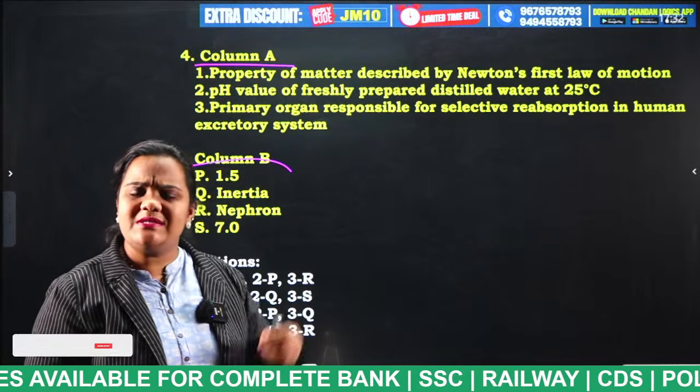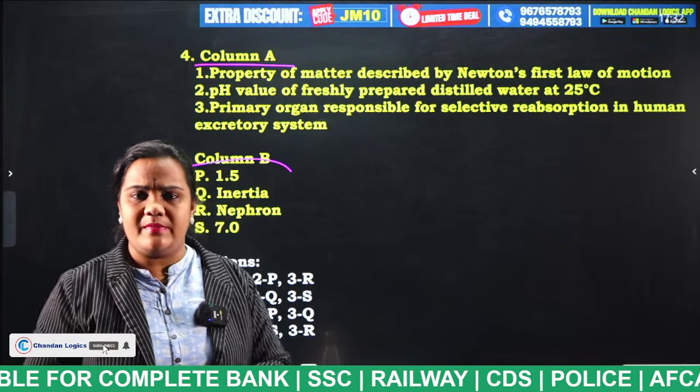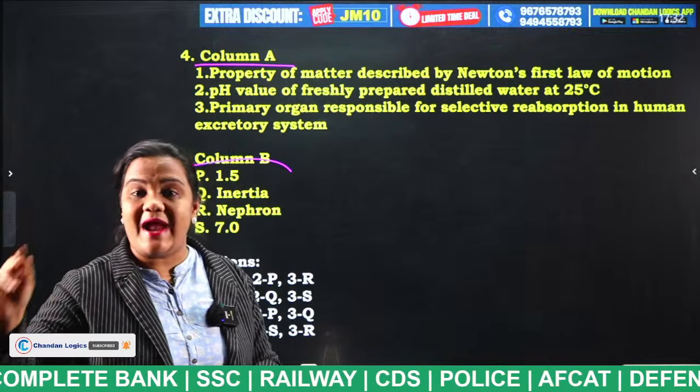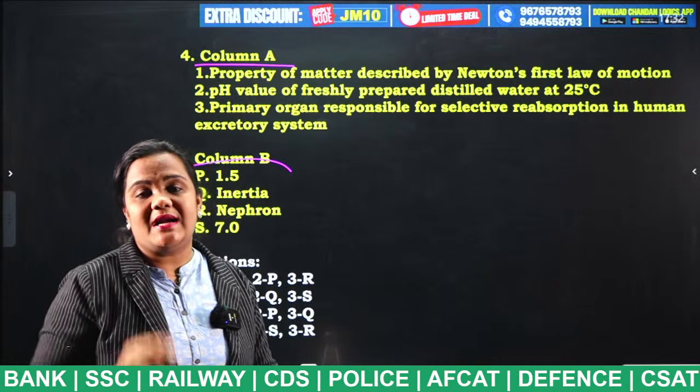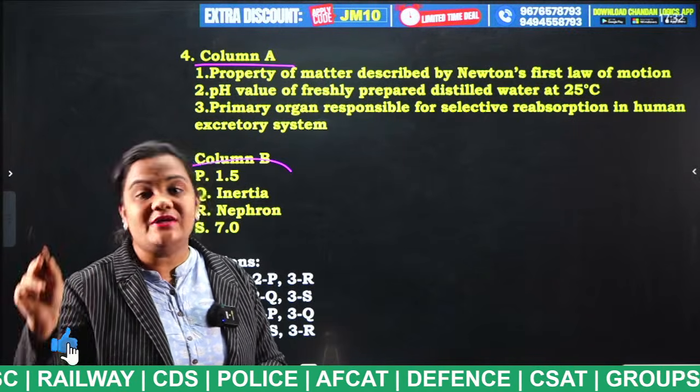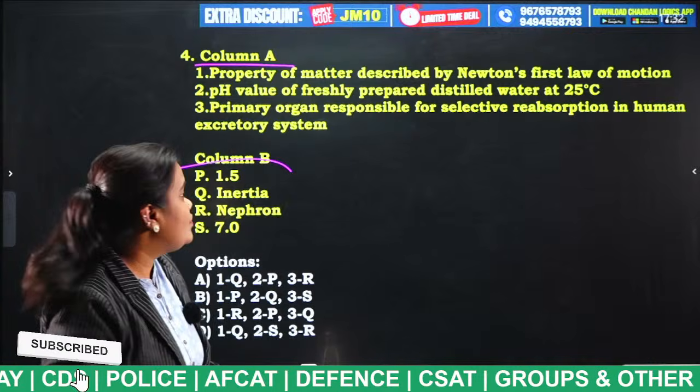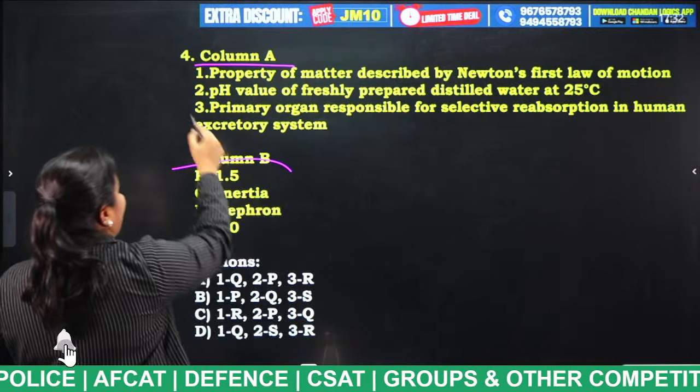And what is Newton's second law? F is equal to ma. It is also known as the law of gravitation. And Newton's third law: for every action, there is an equal and opposite reaction. So, what is this, students? Option number 1 is Q.